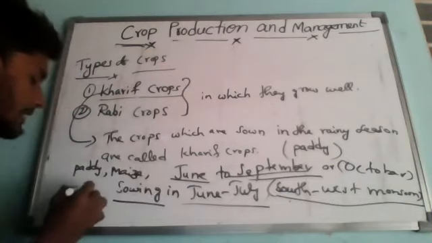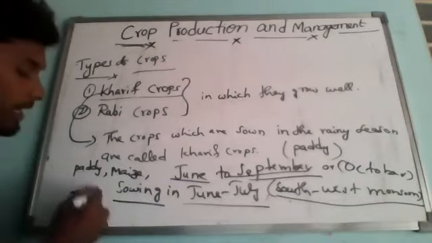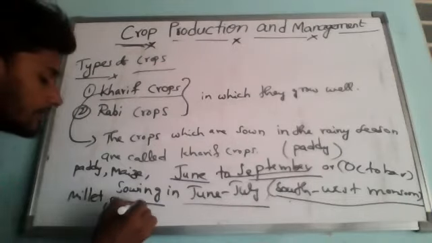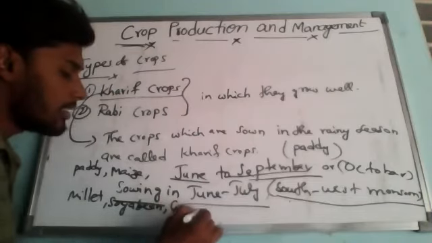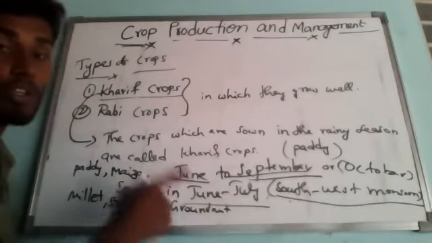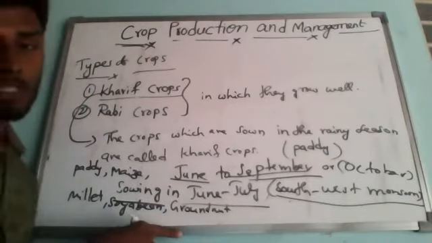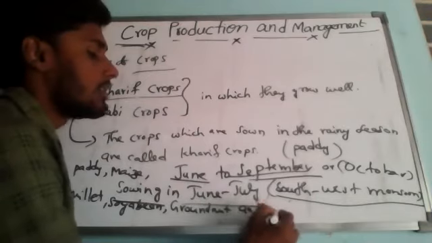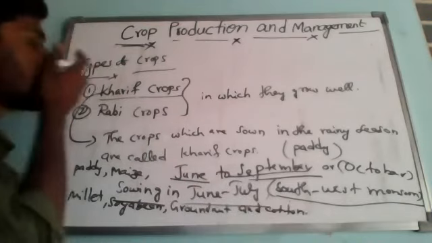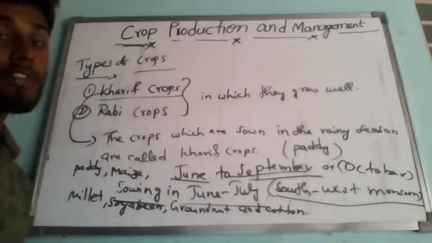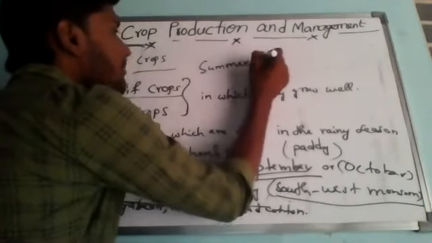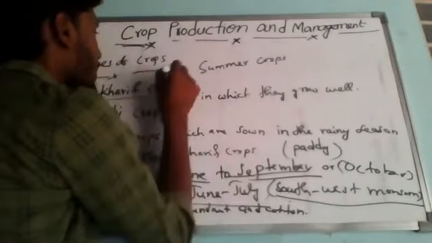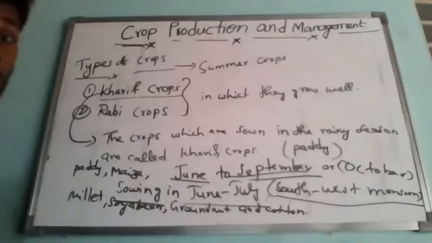Understanding? And millet, soya bean, and groundnut. During this season only we'll be sowing the groundnuts also, and including cotton. So these are the examples of Kharif crops. The Kharif crops are sometimes also called summer crops. You remember, a few times we can call these Kharif crops summer crops.